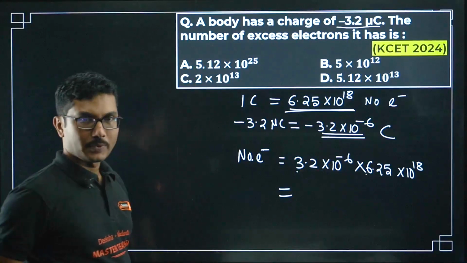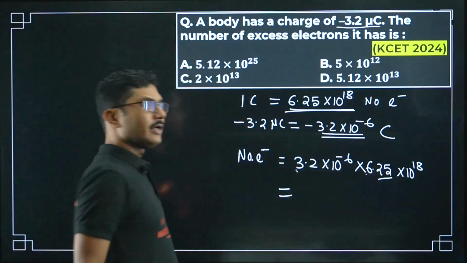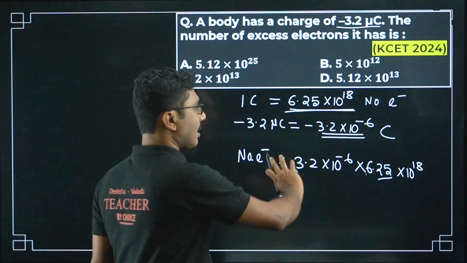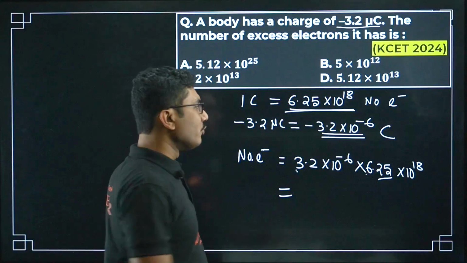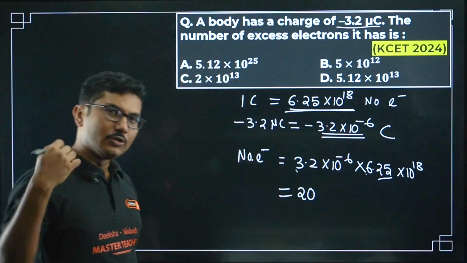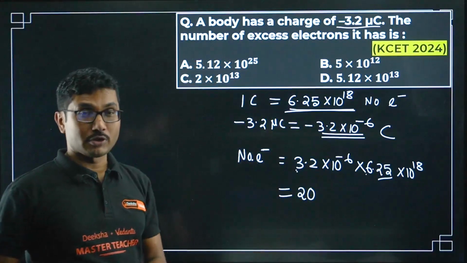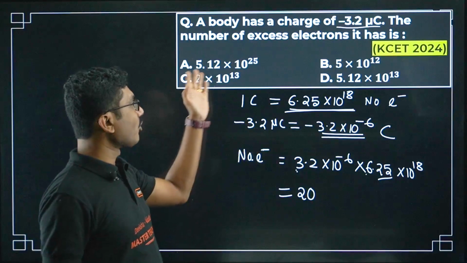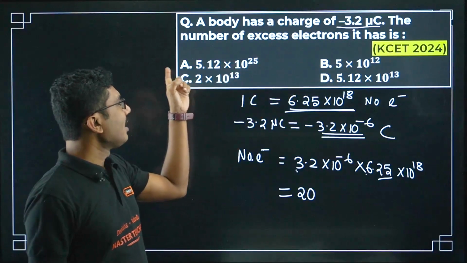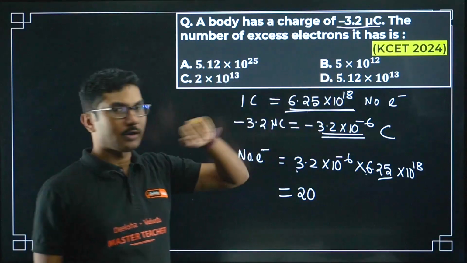So 3 into 6 is 18. Okay, 3 into 6 is 18. There is a 0.25 as well, and there is a 0.2 as well. So the very closest number to that will be 20. If you don't understand, you can use 18 as well, but then you have to understand which one of them will be correct. But you can see that from the options, there is one more way to check. From the options you can see that 3 options are 5, 5.12.